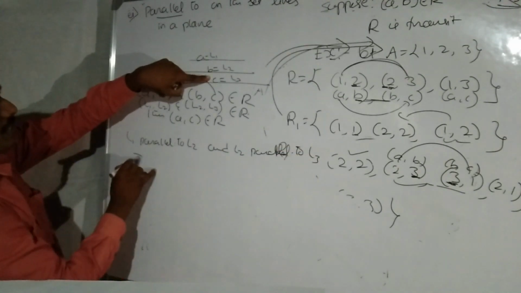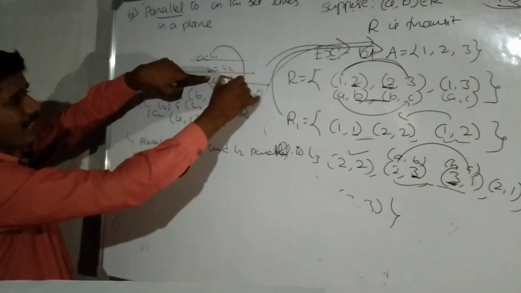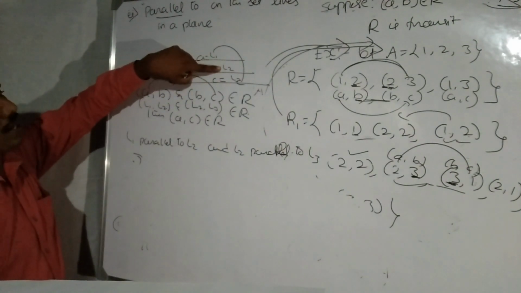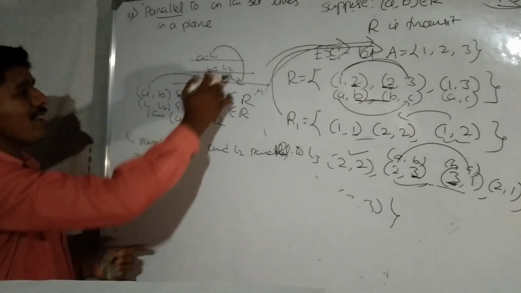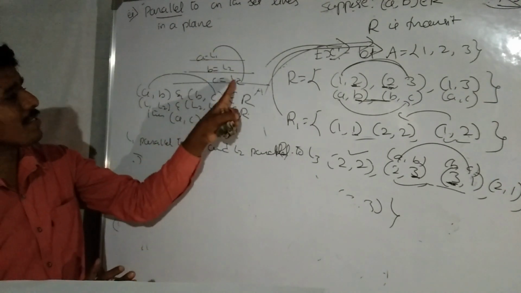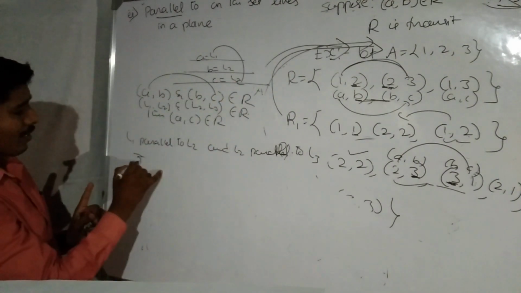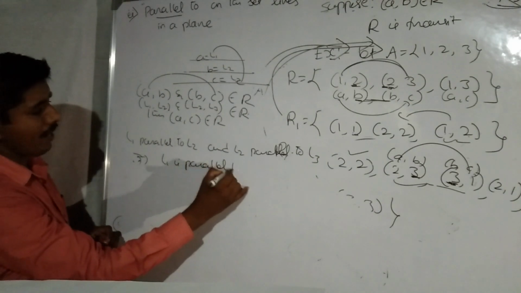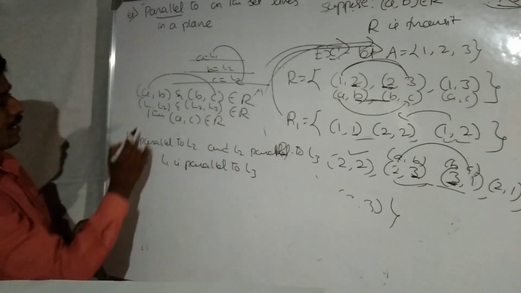Then what is the relation between L1 and L3? L1 is parallel to L2, L2 is parallel to L3, so the three lines are parallel to each other. Therefore, clearly L1 is parallel to L3.